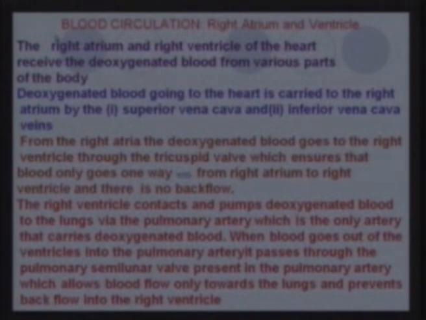The superior means it is coming from above, everything above, from the brain. The inferior vena cava brings the deoxygenated blood from the lower part of the body. This enters into the right atrium. Once it gets into the right atrium, the atrium contracts. That contraction, let me mention, I will be talking about later if I have the time,